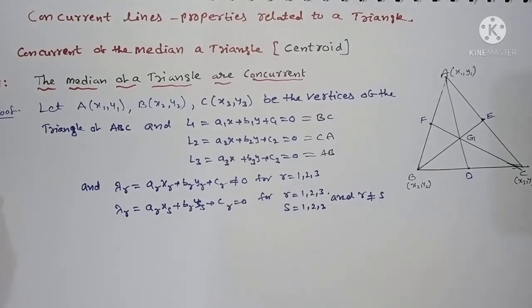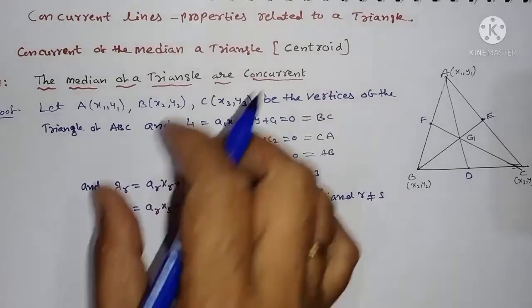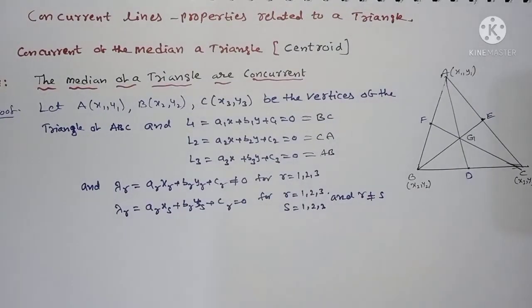Next, the figure: this is the intersection of the figure and what is given here, the median. Next you have to prove this.